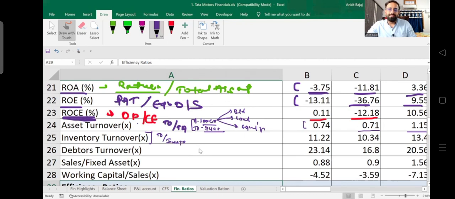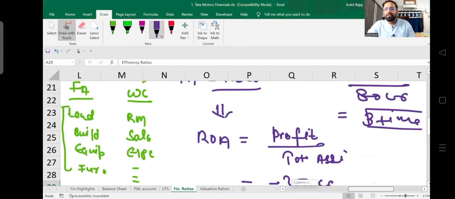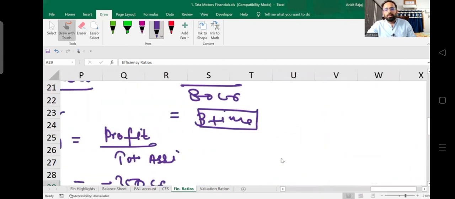If you read this particular line, what are you able to understand? You might be thinking that we are now talking about inventory, and how the company is utilizing the inventory. So the formula says how efficiently you are utilizing the inventory. What is the meaning of inventory? Inventory means basically material. As per accounting standard 2, the definition of inventory is that inventory includes raw material, it includes finished goods, and it includes work in progress also.